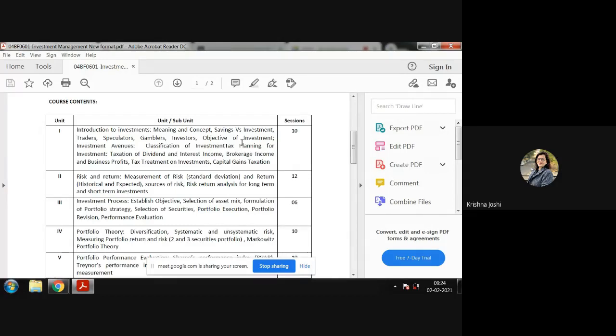Then we will understand various investment avenues. If you remember, we went through this part also in security analysis. That was extra, not a part of your syllabus, but we did discuss it. Then classification of investment, tax planning for investment, taxation of dividend and interest income, brokerage income, and business profit, tax treatment on investment, and capital gain and taxation.